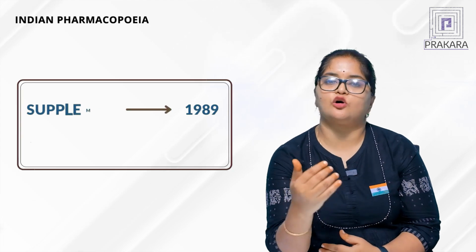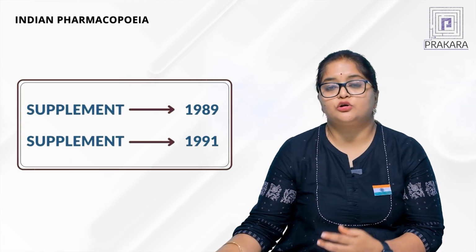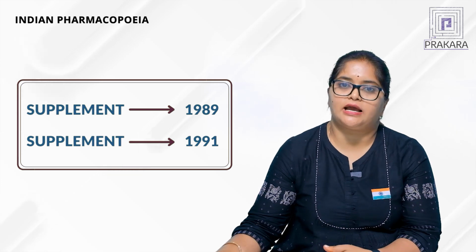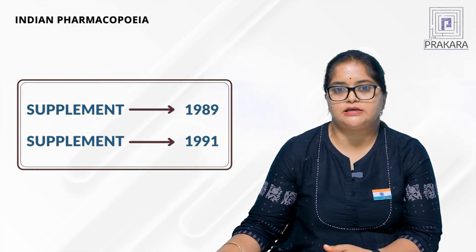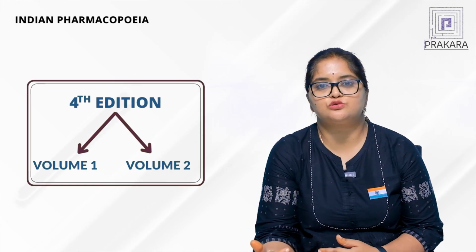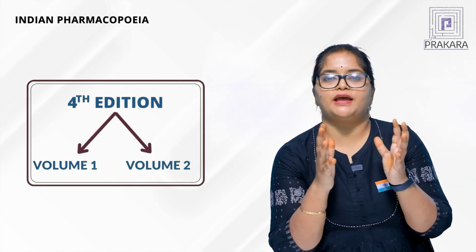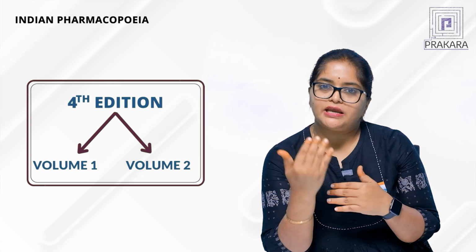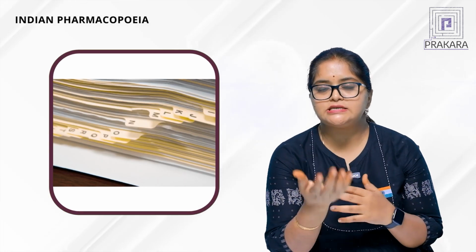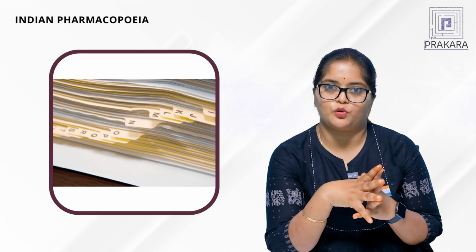And there were 2 supplements for the third edition, one in the year 1989 and another in the year 1991. Now, the fourth edition. This fourth edition was developed in the year 1996, and it is also split into 2 volumes. Now they have arranged the monographs in alphabetical order, so that it will be easy for the persons who go through the pharmacopoeias.